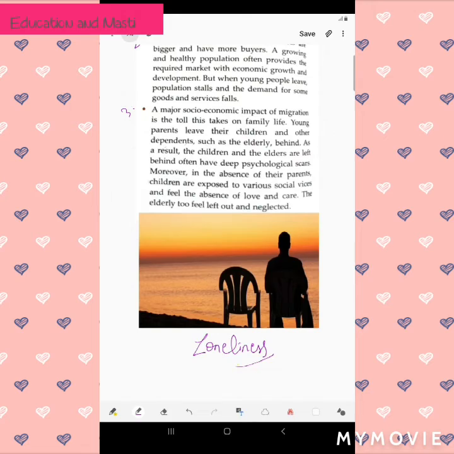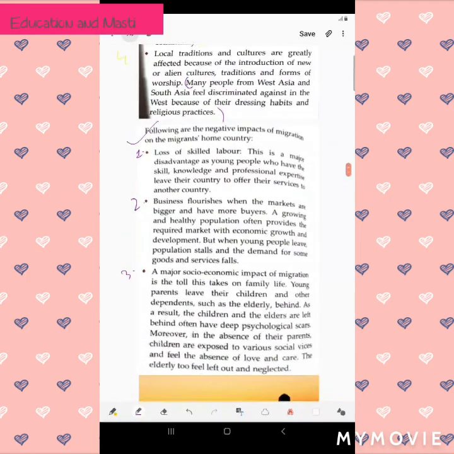Loneliness is a state when we feel lonely and we don't have anyone with us with whom we can share our feelings. This happens like with children who are left alone. Like there are some children whose parents are working outside the country, but that child is staying with his or her grandmother or grandfather, and yet that child feels alone. He feels that he is neglected. So we will talk about this more.